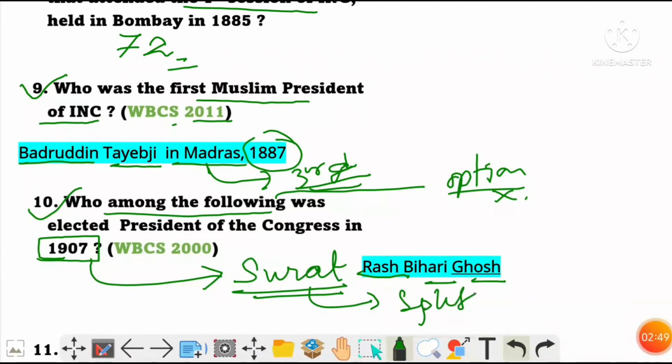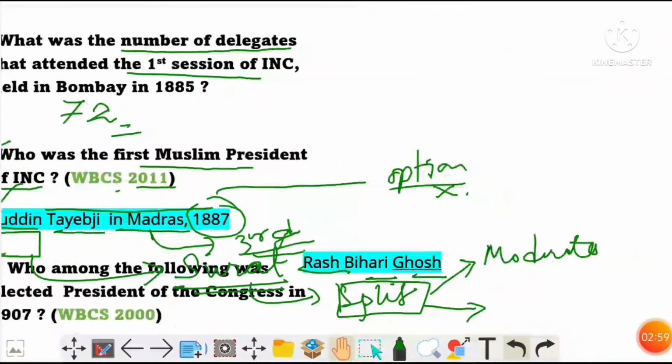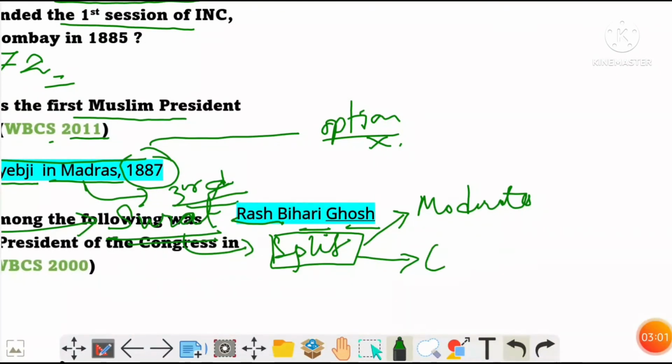That means during the Surat session, the Congress members split into two factions, moderates and extremists, because of the differences in their opinions.